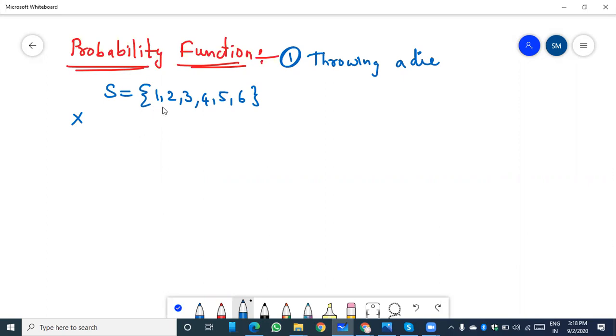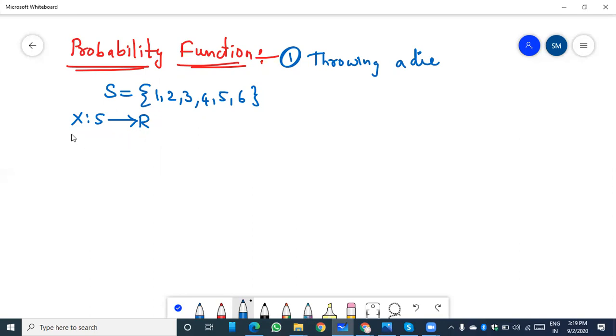So when the values are finite, in that case, X is a random variable that can be a mapping from S to the real numbers. Here, suppose S1, S2, S3, S4, S5, S6, the numbers are 1, 2, 3, 4, 5, 6 only. The appearing numbers we can take as the discrete random variable values. Here, X is a function that can be defined from S to R.